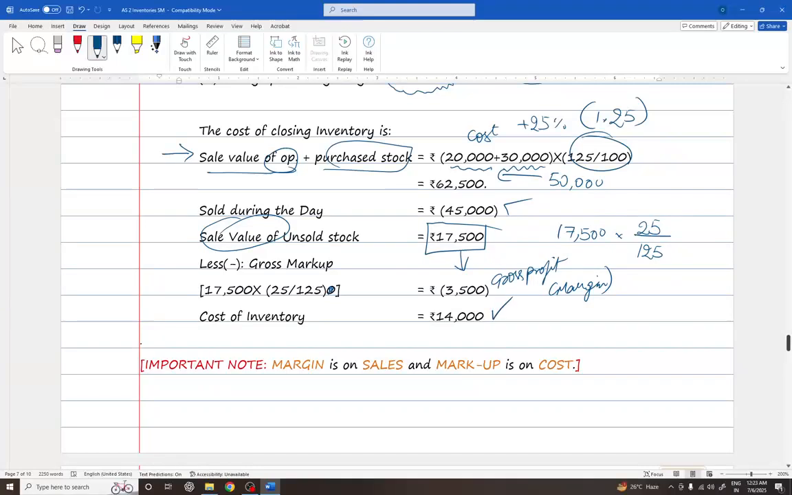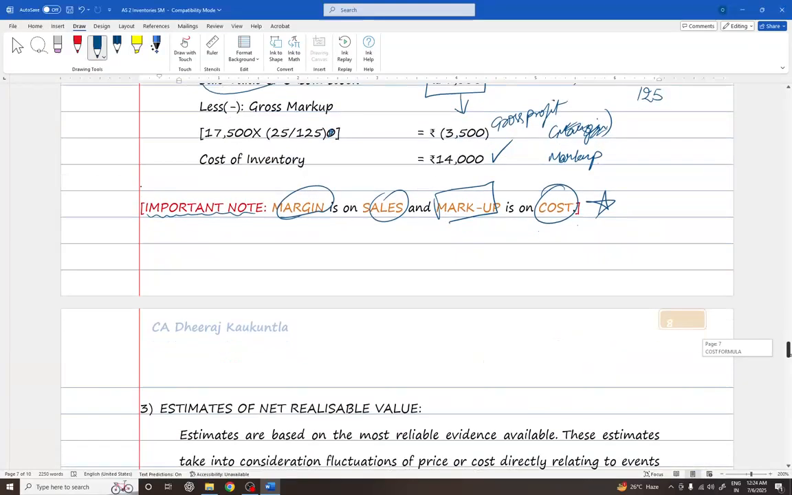An important note: margin is on sales, whereas markup is on cost. See, even I made mistakes, so make sure that you remember this point.